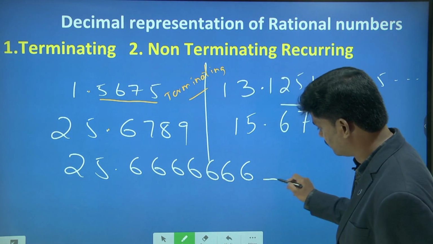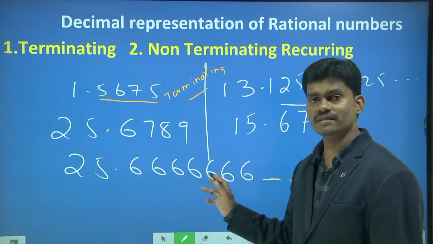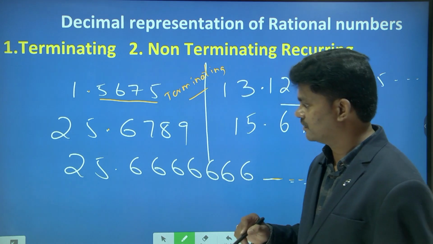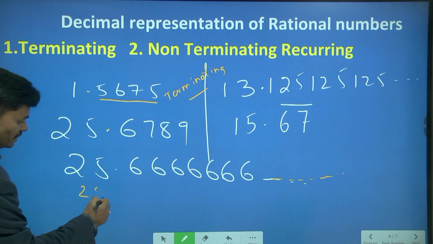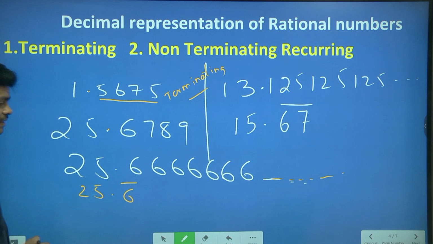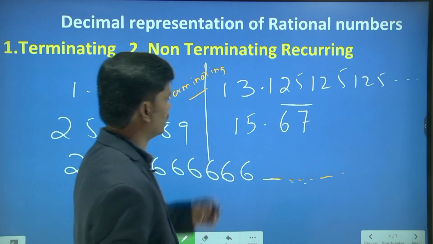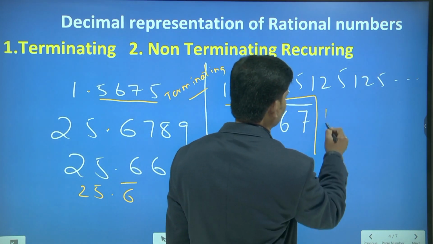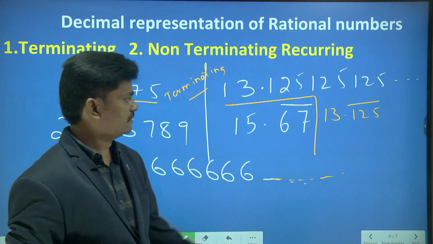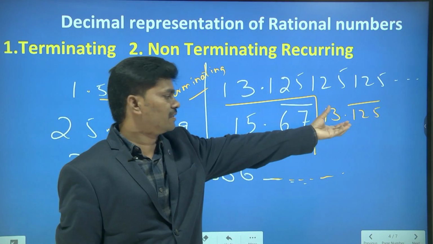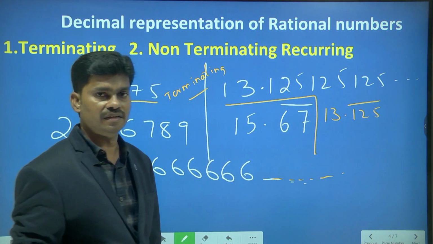And what about this third one? Here we have given 'and so on'. There is no end. 6 is repeating or recurring. So these kind of decimals we can name as non-terminating recurring decimals. 6 is recurring or repeating. The same will come here, 13.125, you can take a bar over it and 125 is repeating. So non-terminating recurring decimal. And this is also a non-terminating recurring decimal.